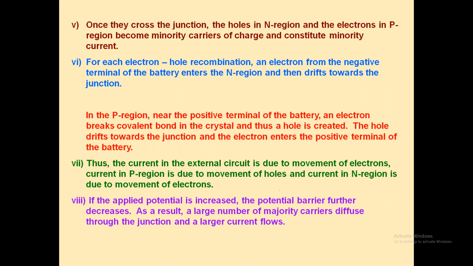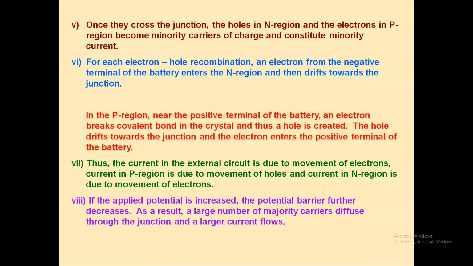In a forward bias, current can easily flow through it, and this current flows due to the majority carriers only. This is the first point. Second, when the diode is connected in forward bias, it offers less resistance, in the order of a few ohms. Third, when the diode is connected in forward bias, the width of the depletion region and the barrier potential get reduced. So these are the three important things related to the forward bias diode.